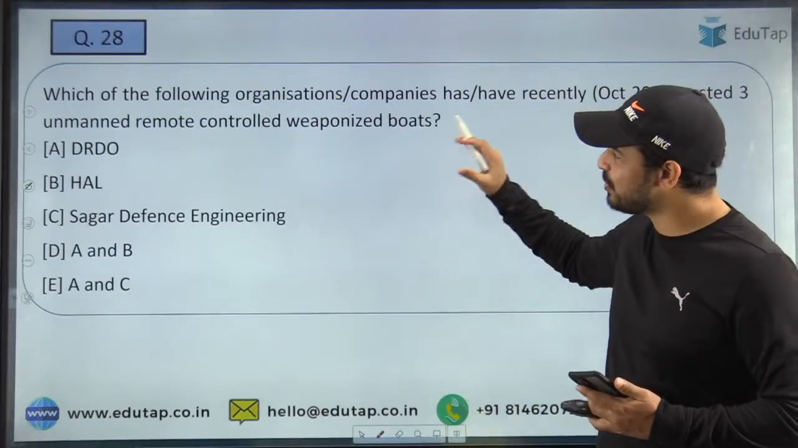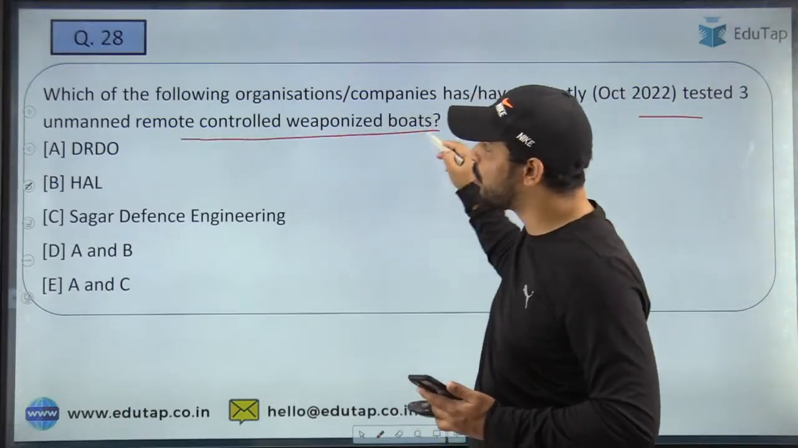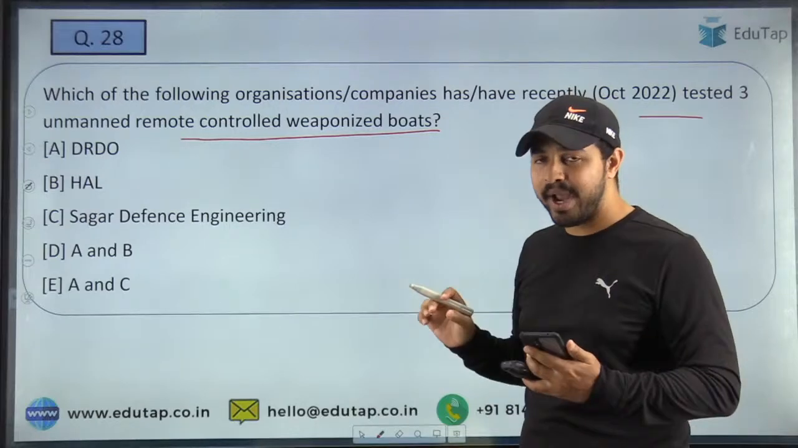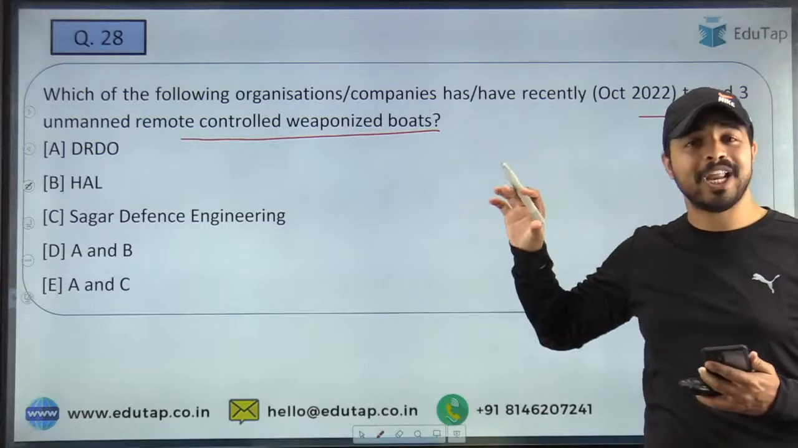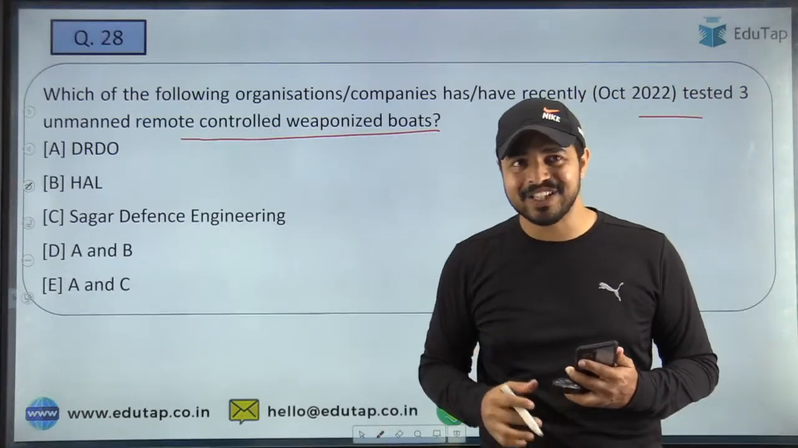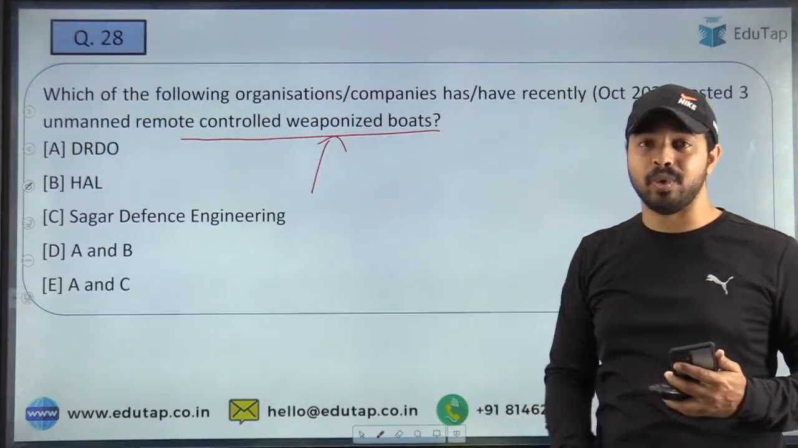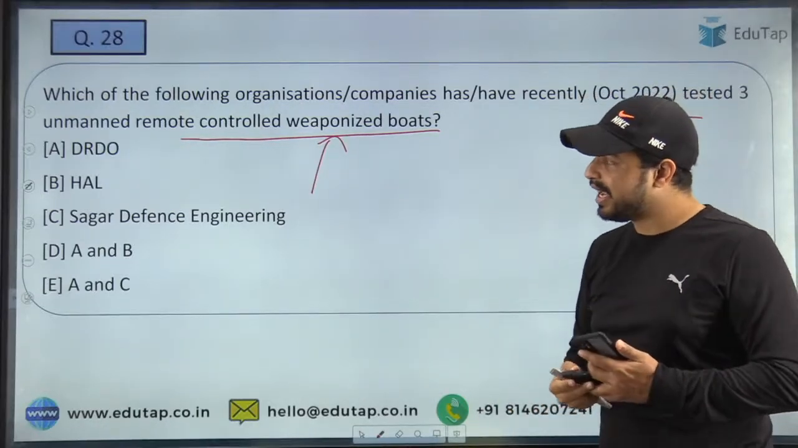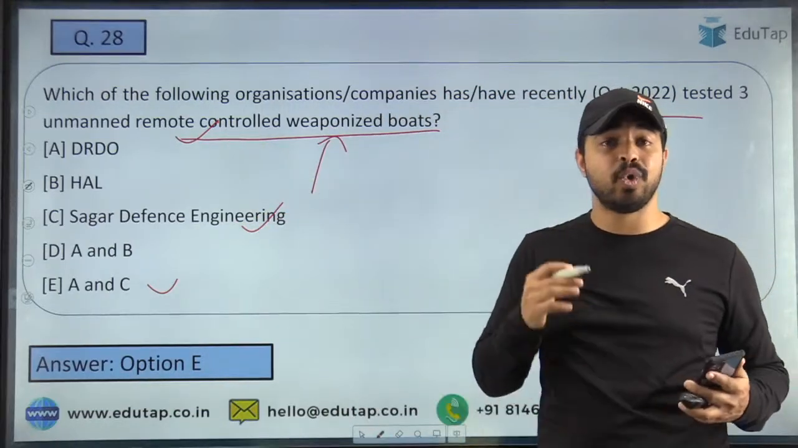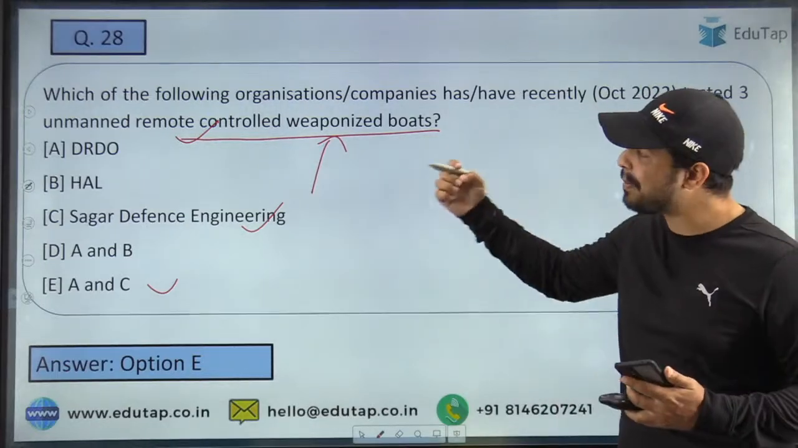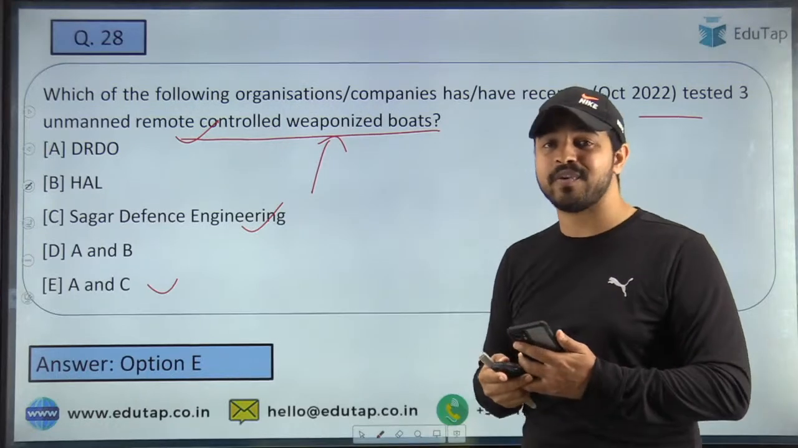So here the question is, which of the following organization or company have recently tested 3 unmanned remote controlled weaponized boats? So guys, here you can see what are the developments that are going on, and here you are required to identify the names of the organizations which are behind the testing of the unmanned remote controlled weaponized boats. So what are those institutions here? Here guys, the right answer is option E, that is both DRDO and Sagar Defense Engineering, who have collectively tested these 3 unmanned remote controlled weaponized boats. And these are some things that you are always required to cover from the exam point of view.